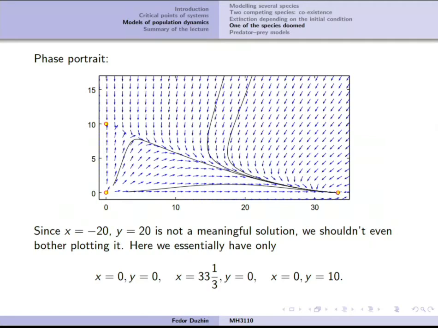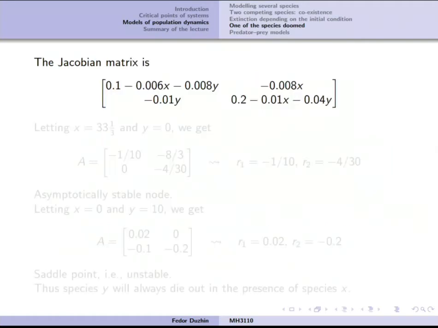So now there are 3 meaningful solutions: 0, 0, when x is 0 and y is at carrying capacity, or when x is at its carrying capacity and y is 0. And, well, as you see from the plot, just as we expected, the population corresponding to the case when x is at its carrying capacity seems to be a stable critical point. But let us calculate it theoretically.